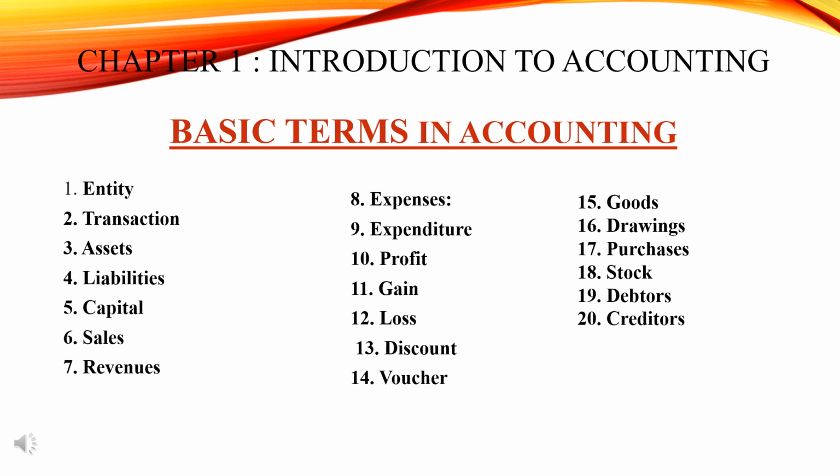Understood? I will just repeat once again. Assets means what is in possession or is the property of a business enterprise, including the amount due to it from others. So others should pay it. For example, there are A company and B company. B company should pay to A company. We are only seeing now for A company. So for A company it's an asset.